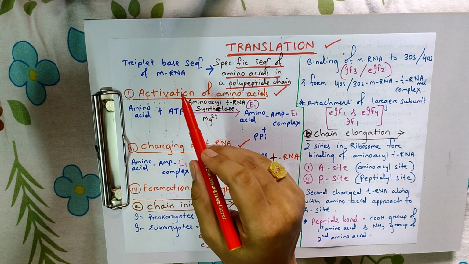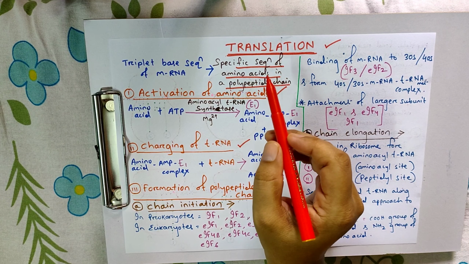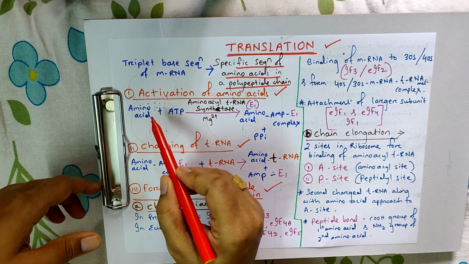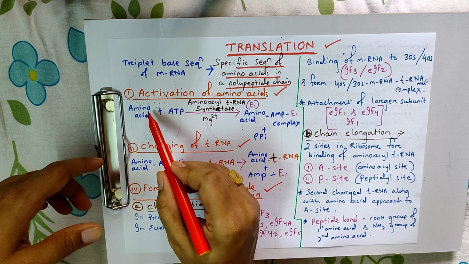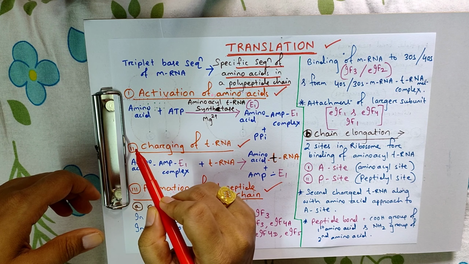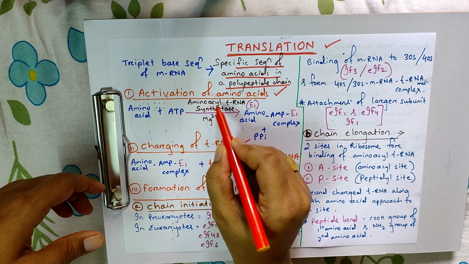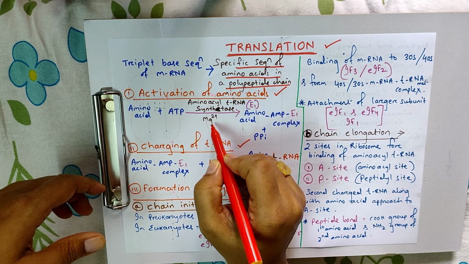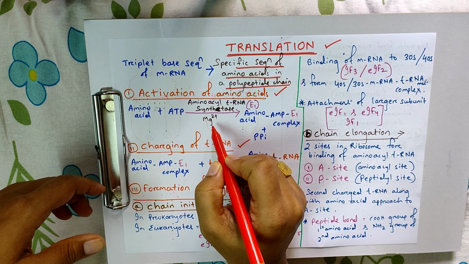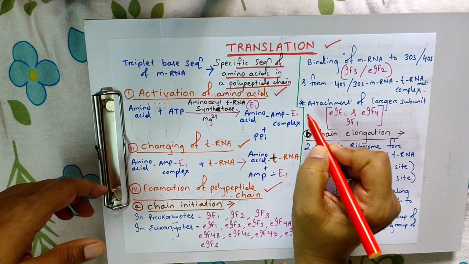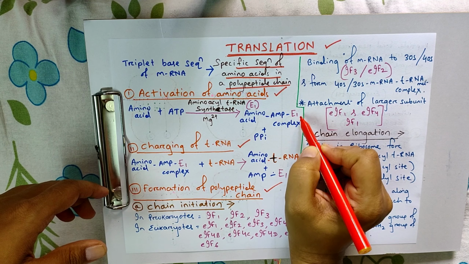The first one, that is the activation of amino acids. In the cytoplasm, amino acid attached to the ATP. In the presence of enzyme, amino acyl tRNA synthetase, and magnesium ion, it forms a complex called amino acid AMP enzyme complex.